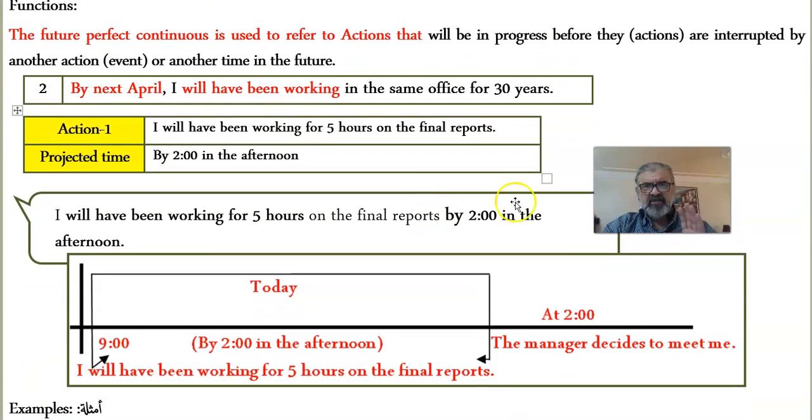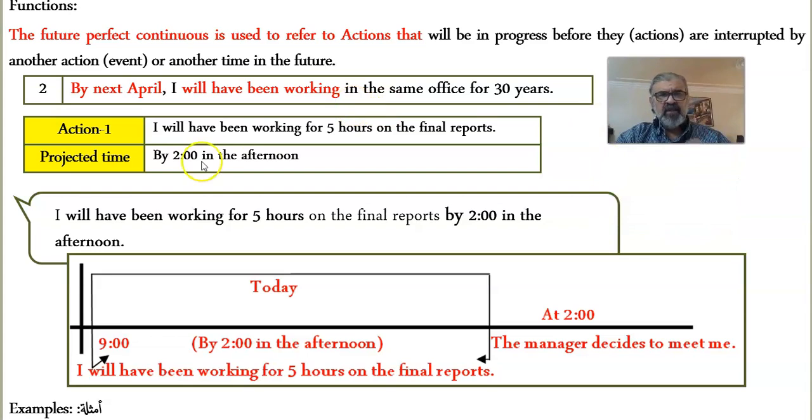Let's take an example. Okay? It's so easy, by the way. All that you have to do is to think of a certain time in the future and relate that time in the future to another time in the past. Like what? If you say by next April 2021, we are in December 2020.